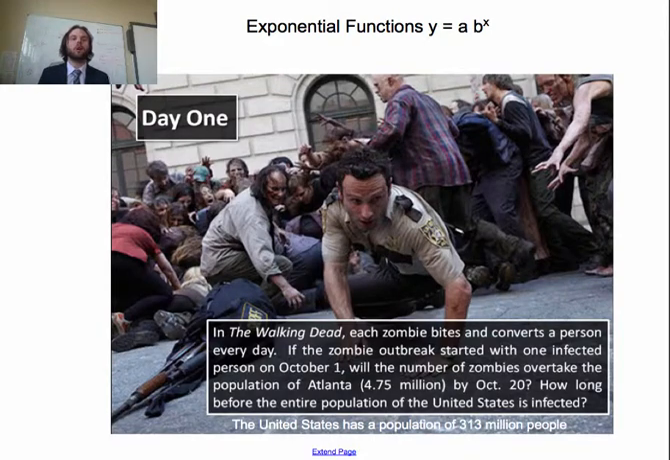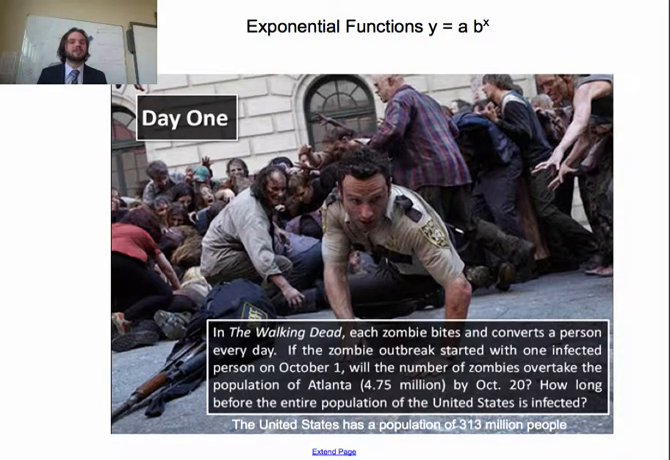Hello Math 30-1. Today we're going to look at exponential functions. Now to start this off, I have a question for you based off the show The Walking Dead. Whether or not you solve it now or at the end of the lesson is up to you. But I still want you to think about it now and look at it and analyze what's happening to help you understand exponential functions, okay?